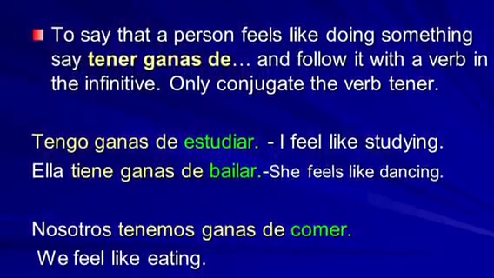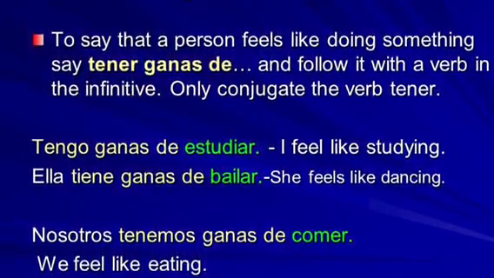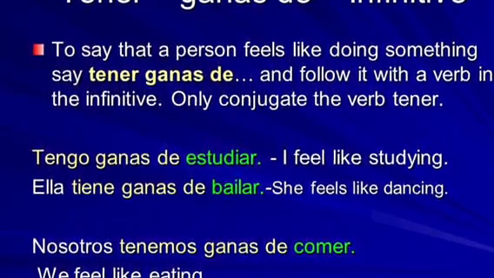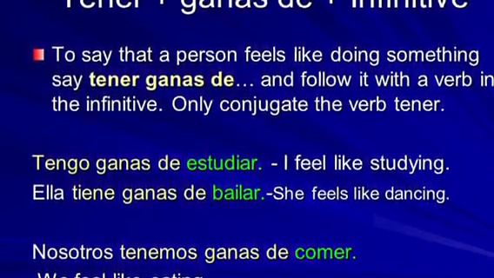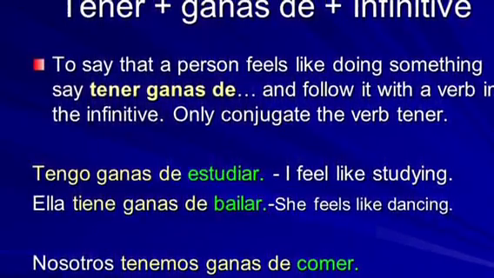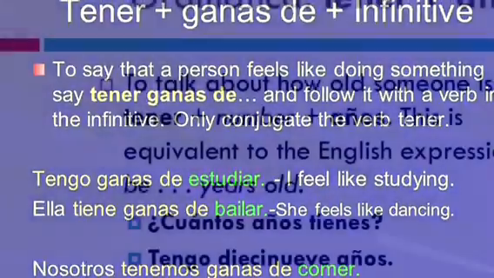This example represents the tener plus ganas de plus infinitive formula. Again, as you use tener in your sentence, you have to use the right conjugation for whatever form you are using for tener. Then use ganas de. Then describe what I, you, or anyone feels like doing in your sentence.